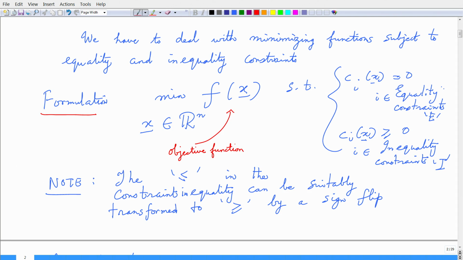The equality constraints state that C i of x equals 0, and the inequality constraint can be C i of x is greater than or equal to 0, and I can also make it less than or equal to 0. So, both sides it holds. So, I can also have C i of x is less than or equal to 0. Both of these cases are possible.